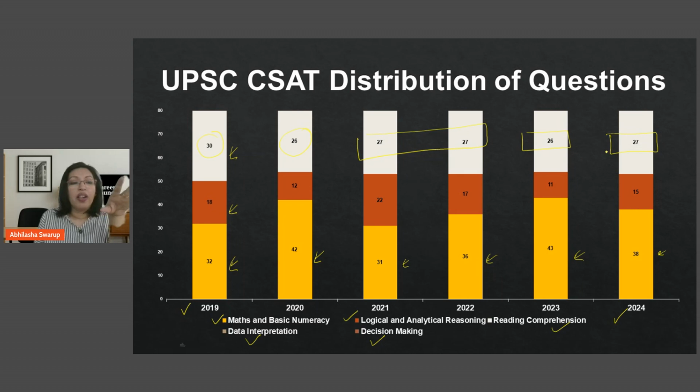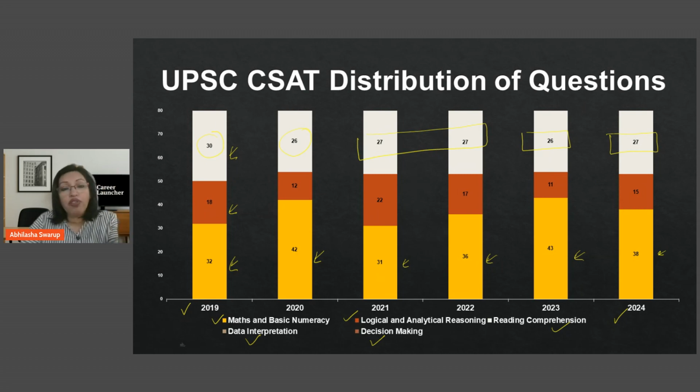So I'm assuming that the reading comprehension section is probably going to stay at around 26 or 27, which means 27 out of 80 questions would be a very good chunk of the syllabus. So that's more than 35% of your paper coming from the reading comprehension section.